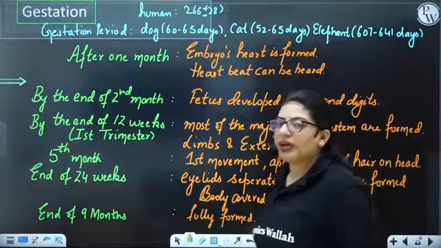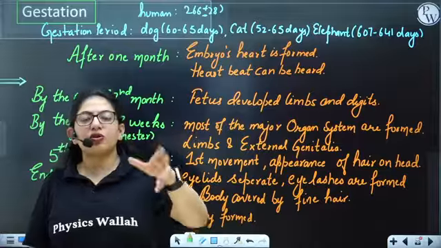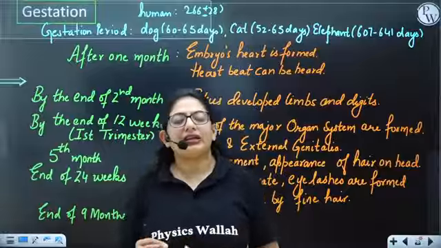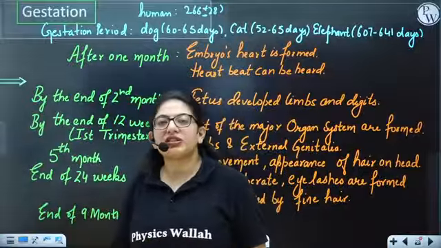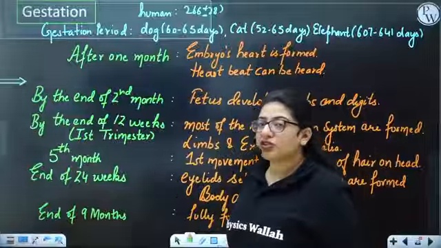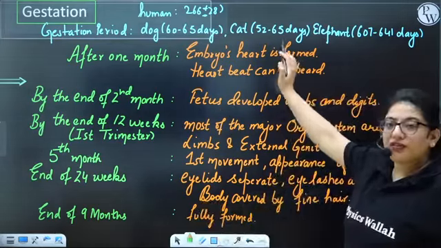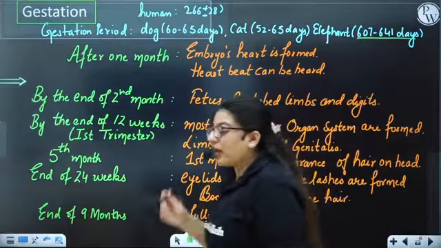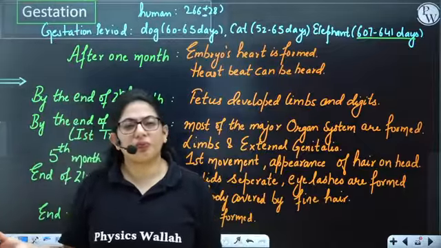So plus minus 28 means there is no such rule that it will only take 9 months. It's a bracket of 28 days. It can be 28 days before, it can be 28 days after. So we say 266 plus minus 28. If I talk about the gestation period of a dog, it's 60 to 65 days. Cat 52 to 65 days, and elephant 607 to 641 days. It's a lot, right? So every animal has a different gestation period because every animal has a different body complexity.